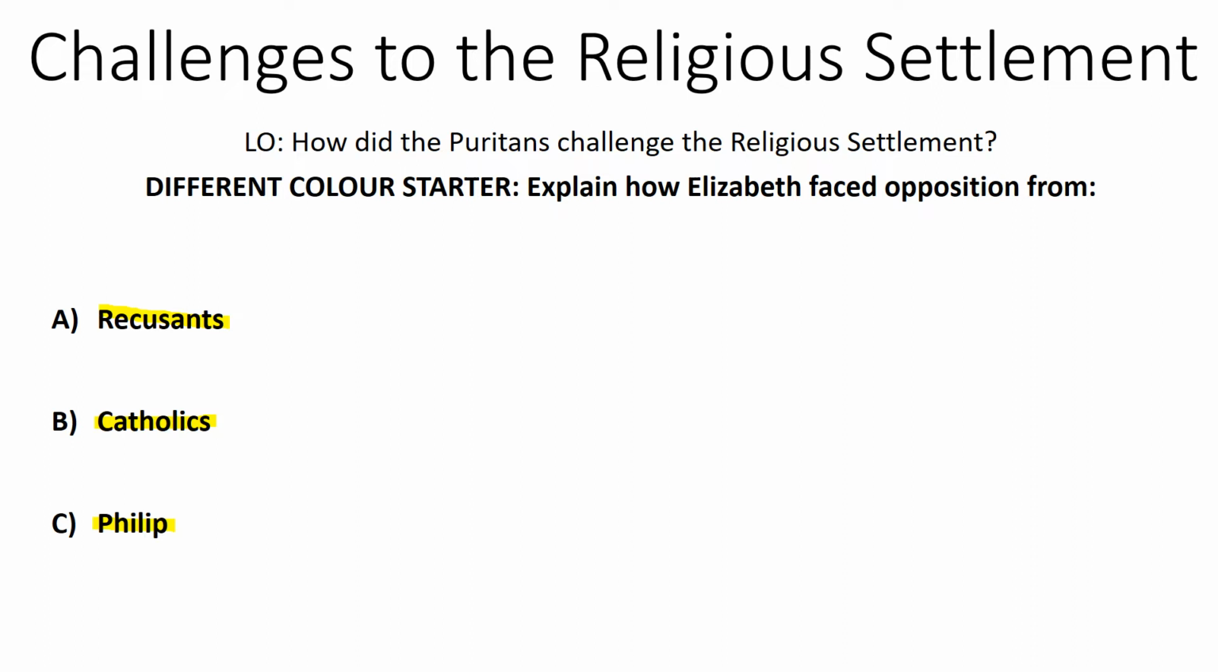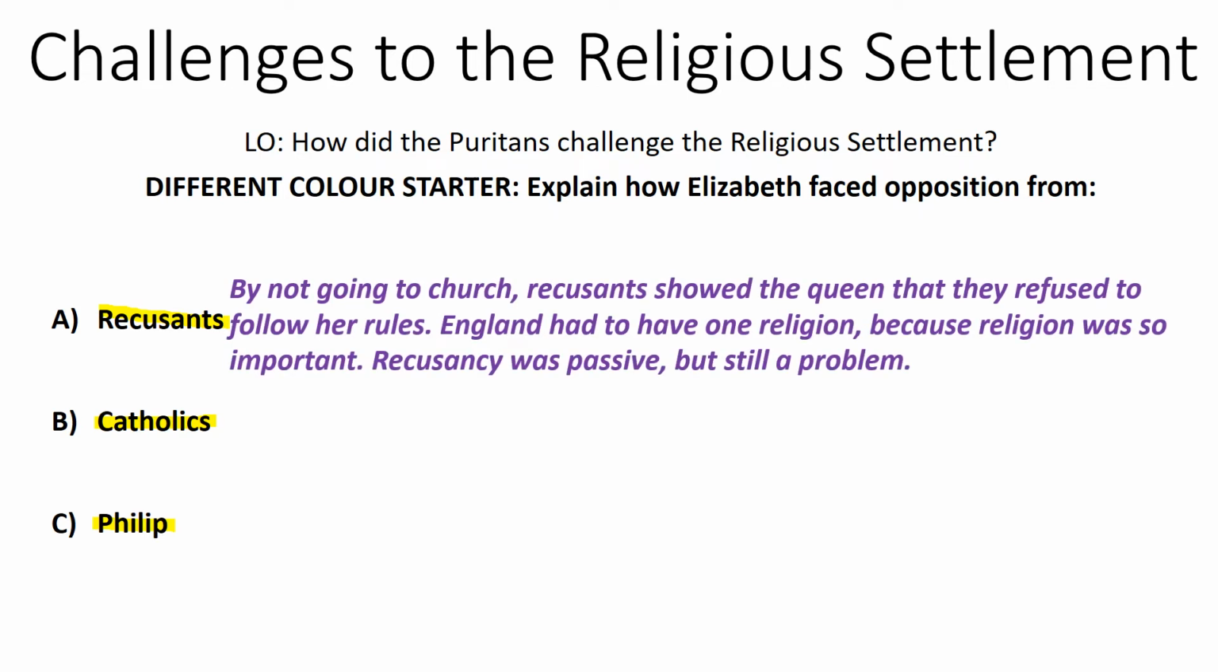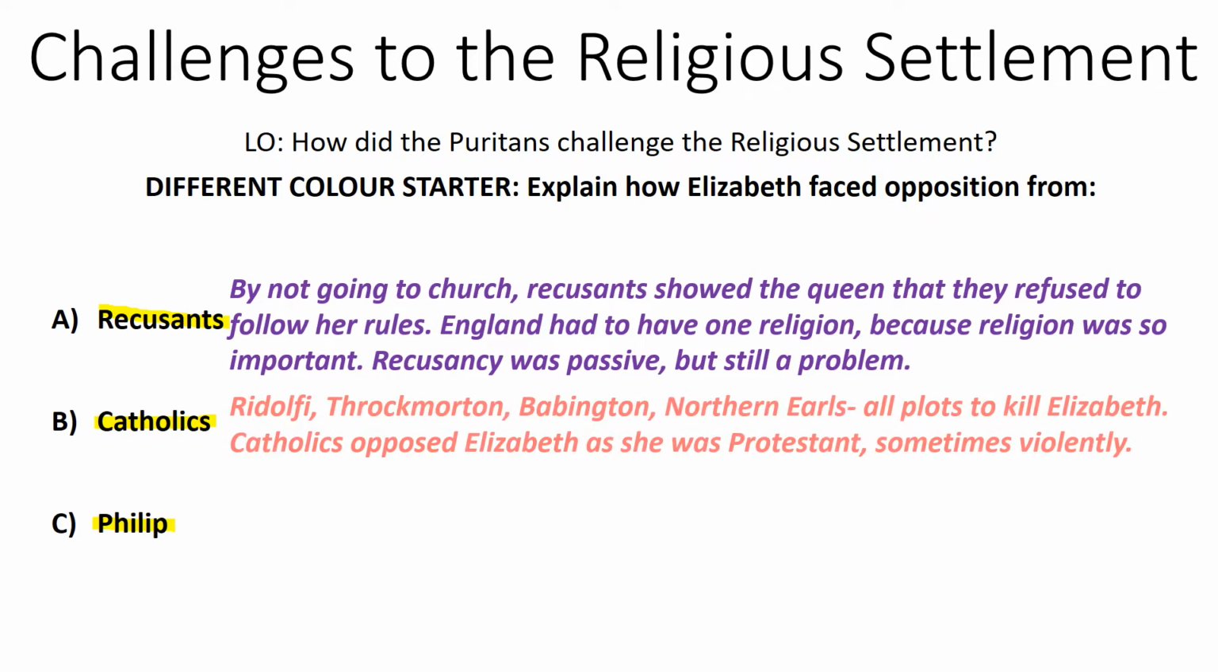So you've had an opportunity to now look at recusants, Catholics, and Philip and how they themselves would have opposed Elizabeth. Well, we can see that the recusants, by not going to church, showed the Queen that they refused to follow her rules. In Elizabethan England, it was very important the monarch had control over the population. England had to have one religion because religion was the most important thing in people's lives. Recusancy was a form of passive resistance, but it was still a problem for the Queen.